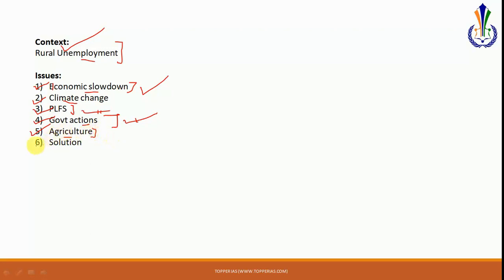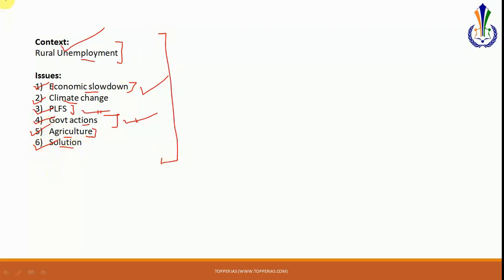So that is important. Another important analysis is in the context of the solutions that the author has offered. The solution is that there is a need to improve agriculture production. This will help beat climate change also. If we are focusing on the agriculture sector rather than industrialization, then climate change is also not a challenge for us, and through this employment will be generated in the rural areas, which will help push the economy. So this is the solution that has to be focused on. The focus of the government's policy has to be on the rural areas rather than the urban areas, which is the trend as of now.